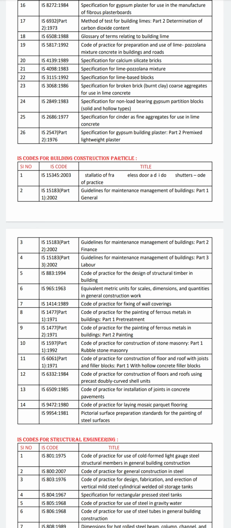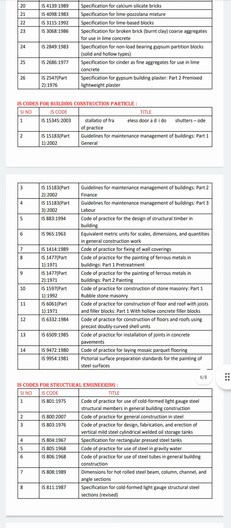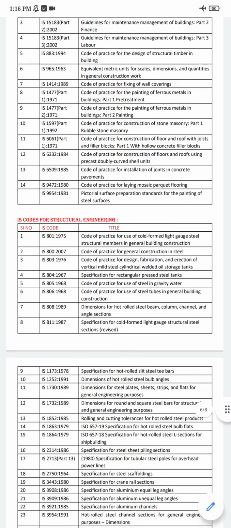The next one is IS 6509, which was conducted in 1985. This is the code of practice for installation of joints in concrete pavements. And here are the codes of 1980 and 1981. The 1980 code is IS 9472, and the 1981 code is 9949. The first code is for practice for laying mosaic parquet flooring, and the second one is for pre-fabrication surface preparation standards for the painting of steel structures.